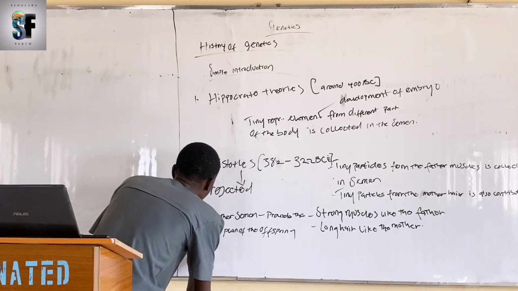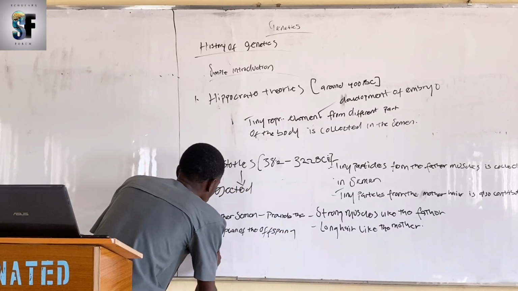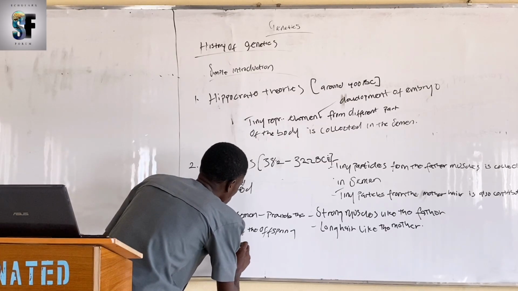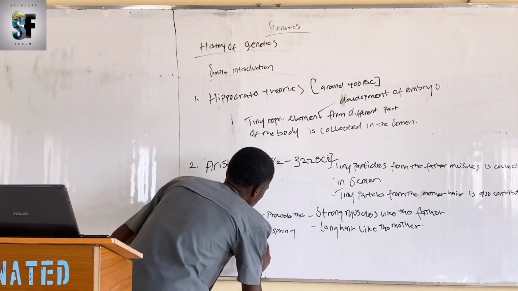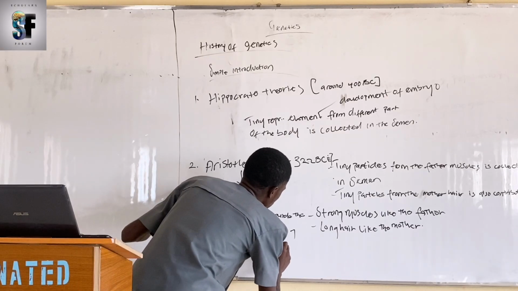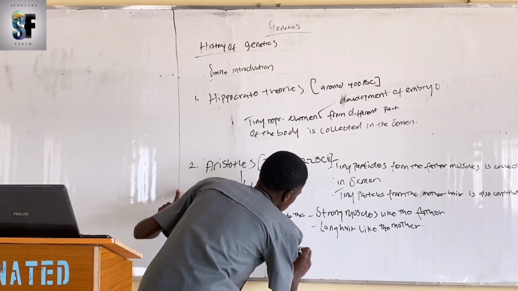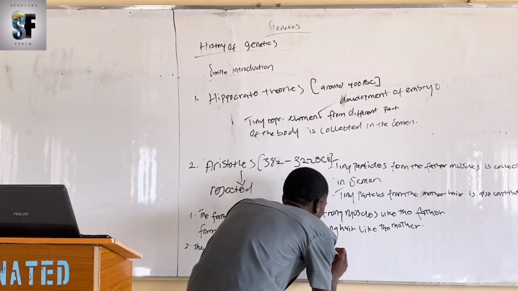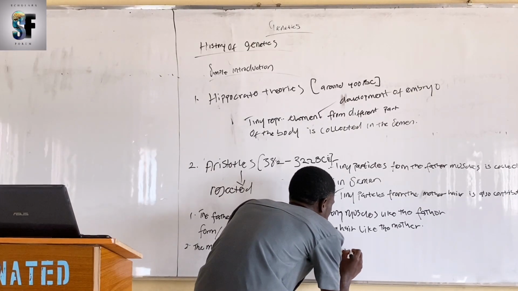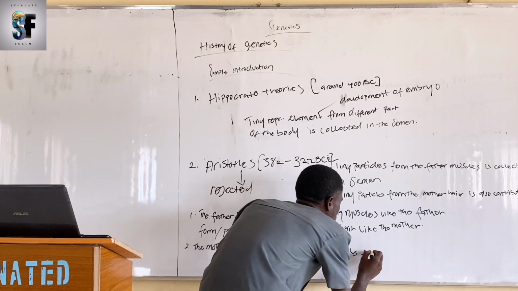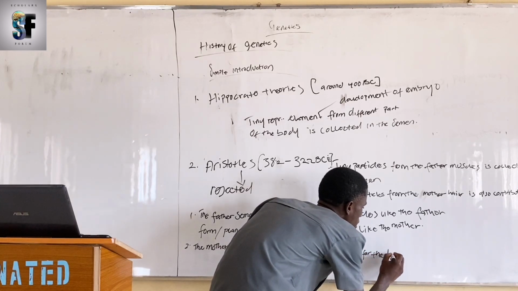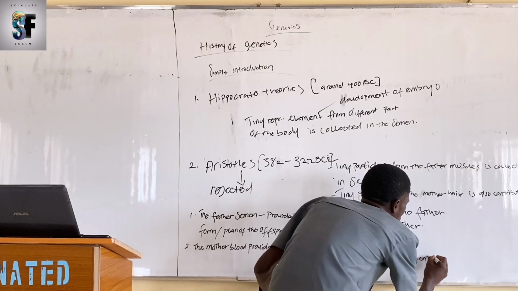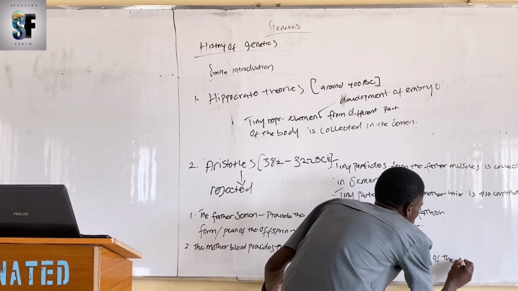The mother's blood, why the mother's blood? The mother's blood provides the substance or material for the development of the child or the offspring.